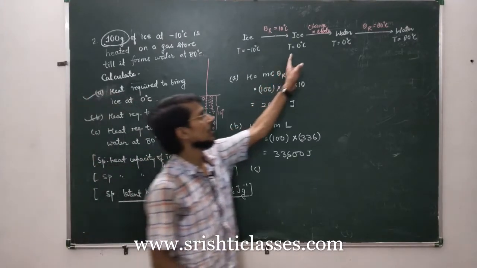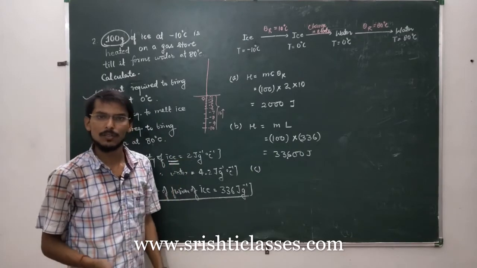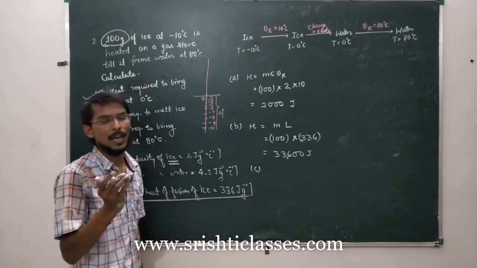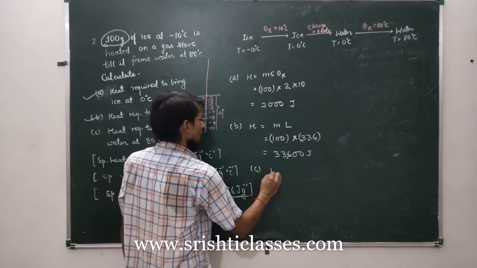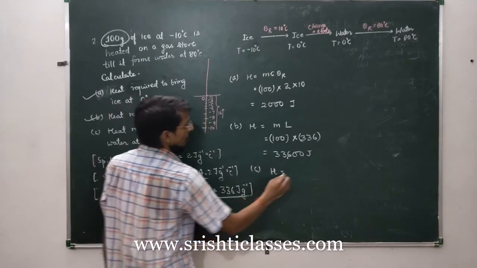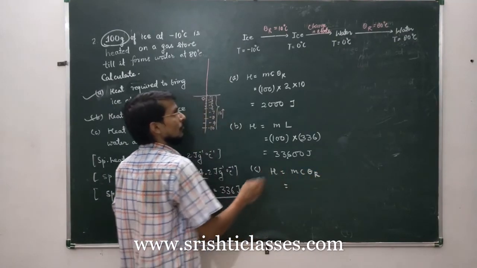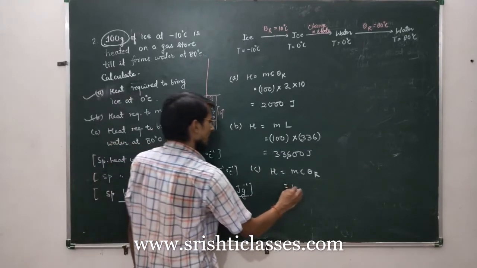And C, heat required to bring water to 80 degrees Celsius. You have already converted the state of the substance. Now again there is rise in temperature, so again we will use the formula m c theta r, but the specific heat capacity used will be that of water. So heat required in the third case is equal to m c theta r. The mass will be the same, because if you melt ice, the mass will not change, so it will be 100.